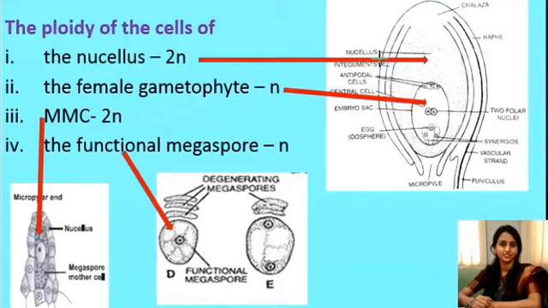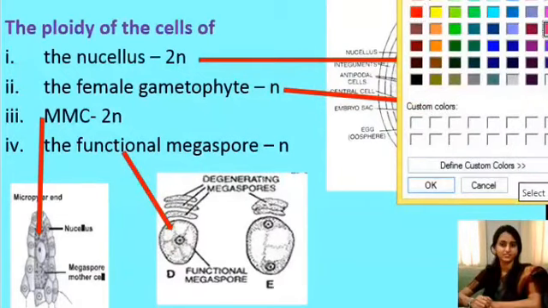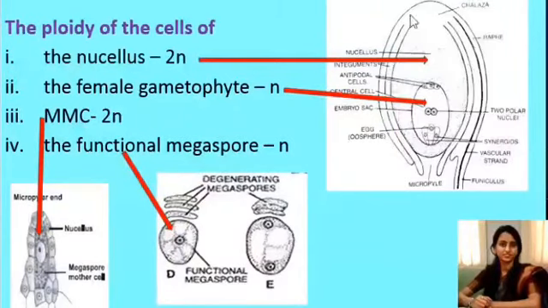Look at this. This is the ovule. Where do you find the nucellus? This part of the ovule is the nucellus. The cells of the nucellus are diploid. Hence, the ploidy of the nucellus is diploid.